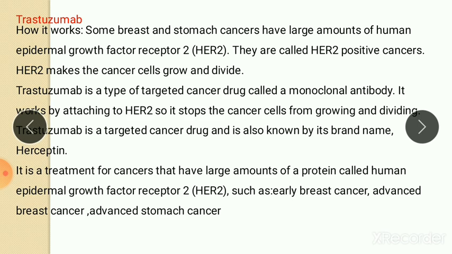This is a type of targeted cancer drug called a monoclonal antibody. It works by attaching to HER2, so it stops the cancer cell from growing and dividing. It is a targeted cancer drug and is also known by the brand name Herceptin. It is a treatment for cancers that have a large amount of the protein called human epidermal growth factor receptor, such as early breast cancer, advanced breast cancer, and advanced stomach cancer.